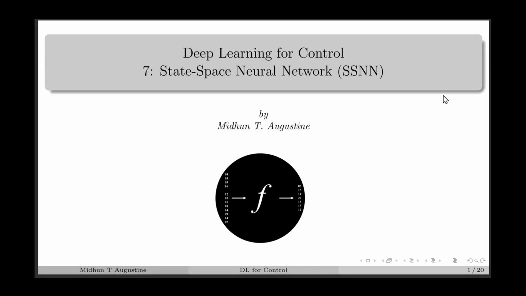Hello everyone, welcome to a new lecture in the series of Deep Learning for Control. In this lecture, we will be discussing state space neural network or SSNN, which are a particular class of recurrent neural networks used for representing state space models.